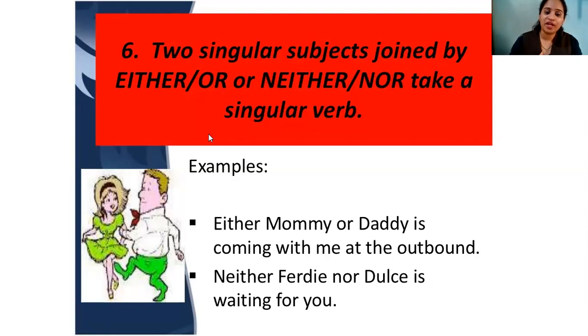Neither Freddy nor Jules is waiting for you. Freddy is singular and Jules is also singular. So when there are two singular subjects, you will use a singular verb. Only when it was one singular and one plural, you will use the verb according to the nearer subject. Understood the difference? I hope you all are getting it, because this was the main confusion I saw in your PT1 assessment paper.